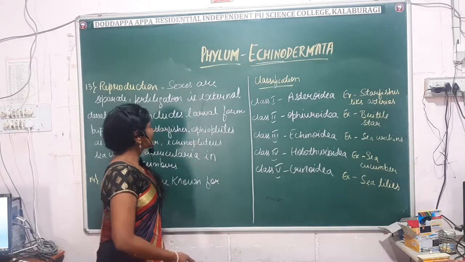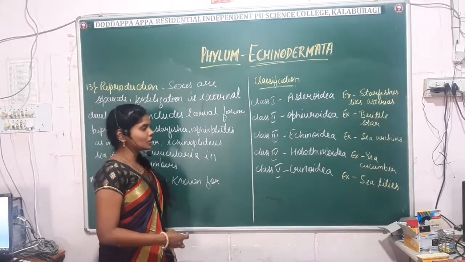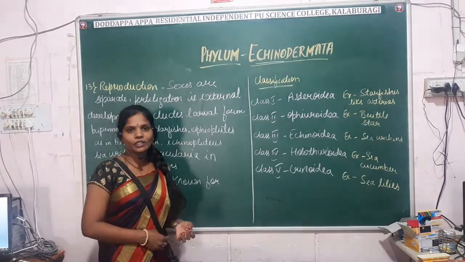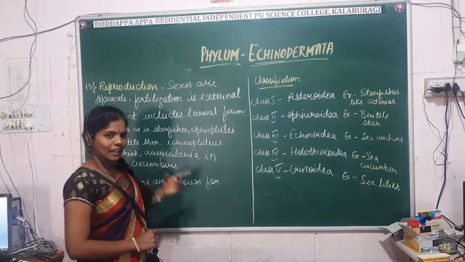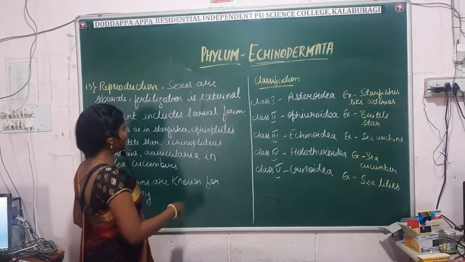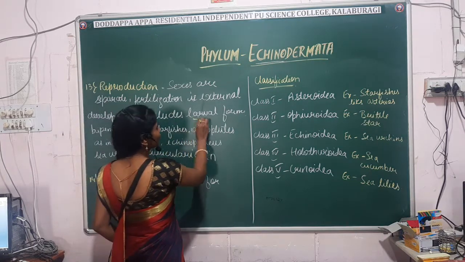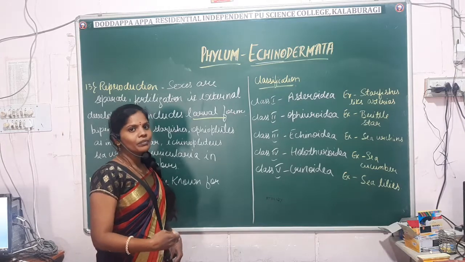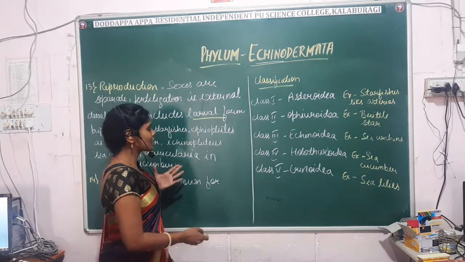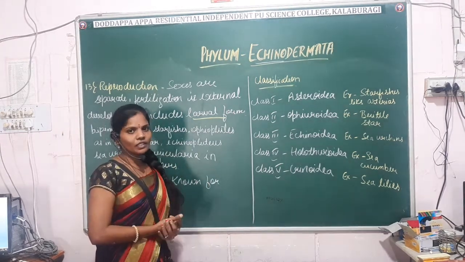Okay. So next we'll see the reproduction. Generally in echinoderms, the sexes are separate and the fertilization is external. And here they have different larval forms. The development is indirect and takes place through a larval form. Different animals have different larval forms.